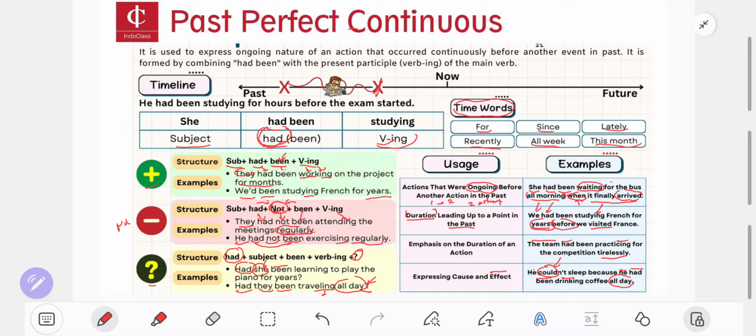I hope you understand what I am teaching you today about this grammar, past perfect continuous. You can see on this timeline, structure, and the usage of this grammar.